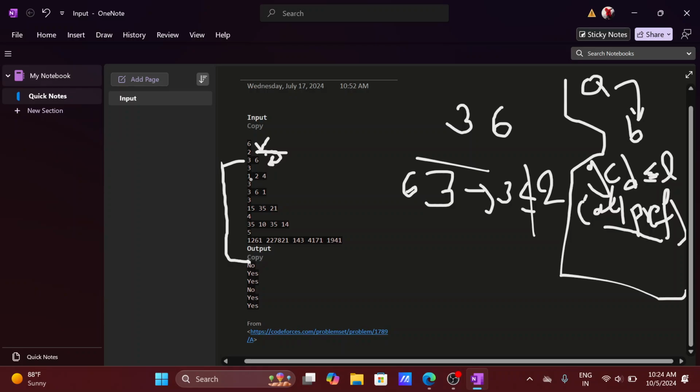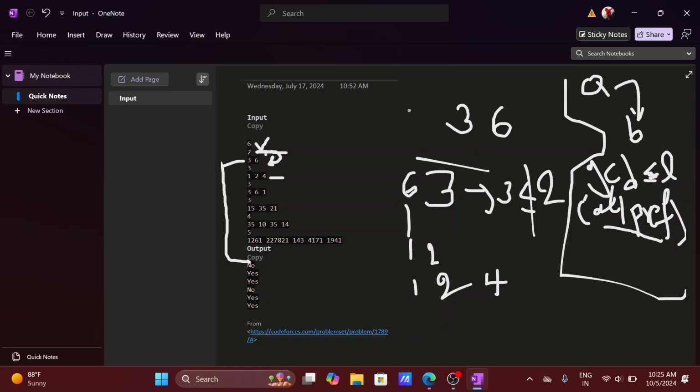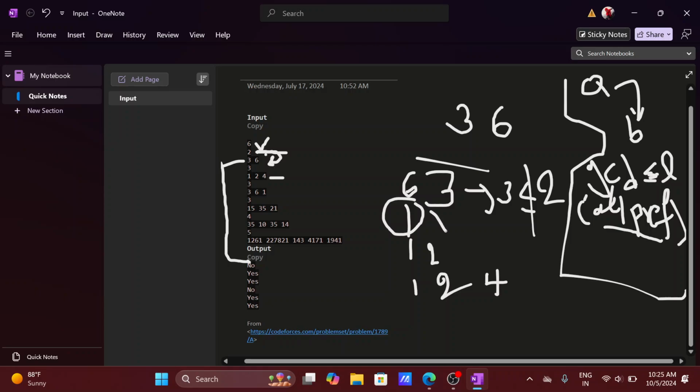So now as an output. Under 1 2 4, the prefixes are 1, 1 2, and 1 2 4. Here 1 is also a prefix, but we have to take prefixes with length greater than or equal to 2, so we are not taking 1 as a prefix. For the prefix 1 2, the GCD is 1, and the length is 2, so 1 is less than 2, which is right.